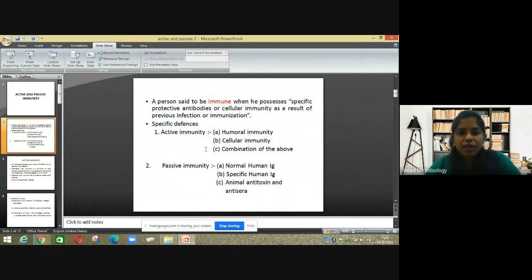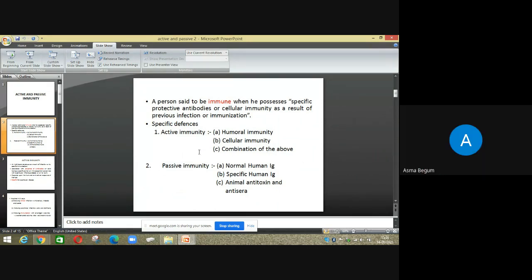So this is about active immunity and passive immunity. Immunization is when you're getting immunized, that is vaccinated. Under active immunity you have humoral, cellular, and a combination of both, when your body responds using both humoral and cellular immunity. Passive is when you are injecting the antibodies into the patient for him to respond.